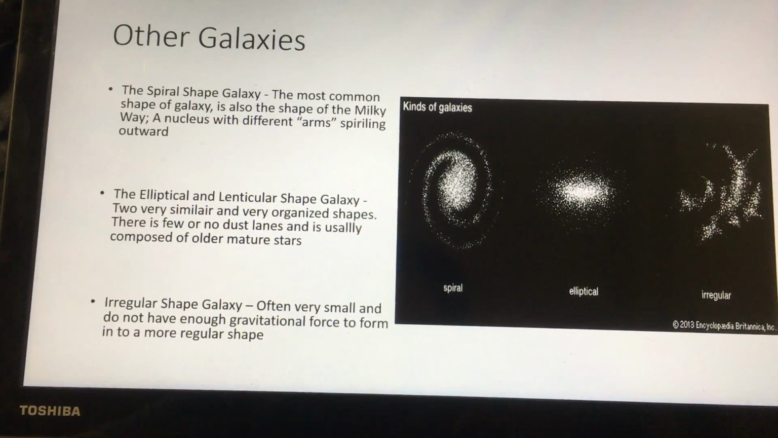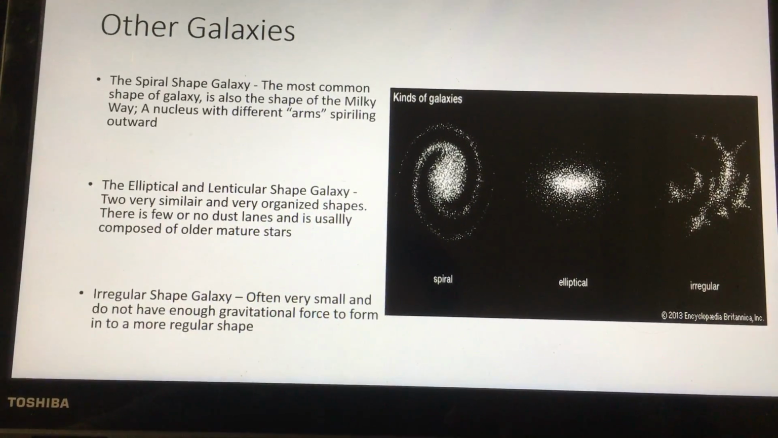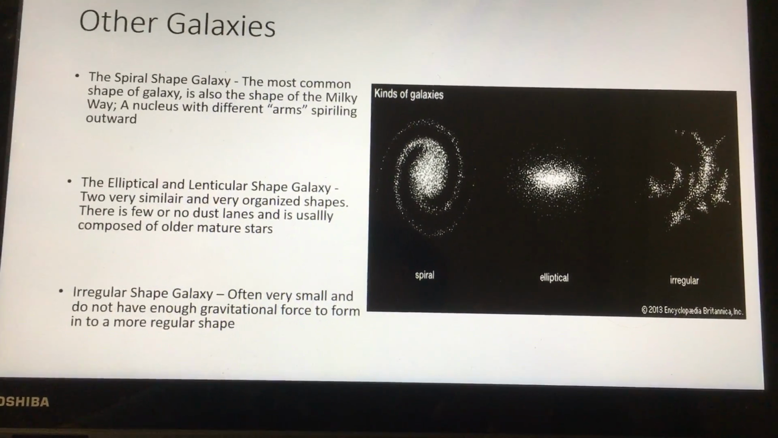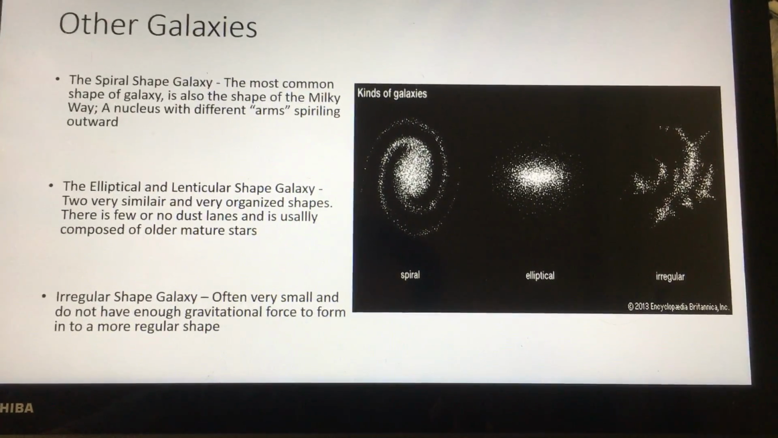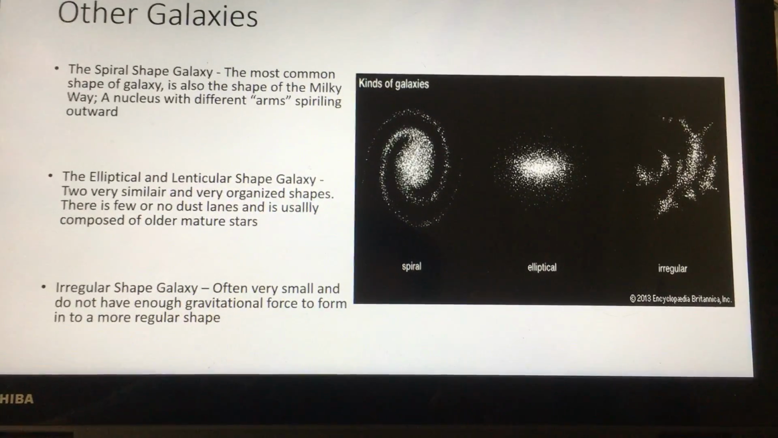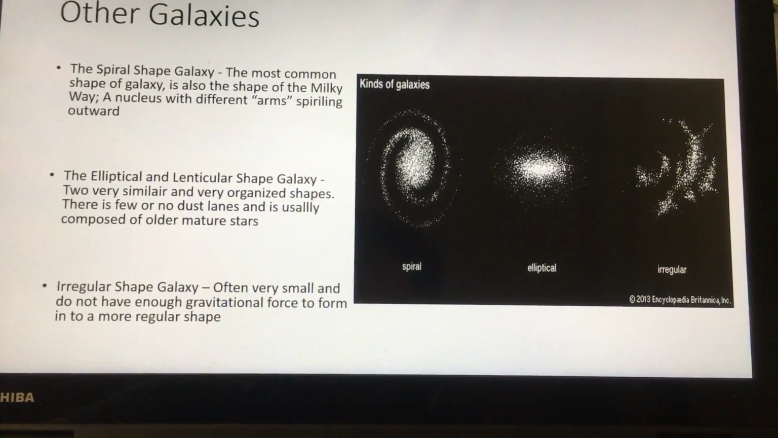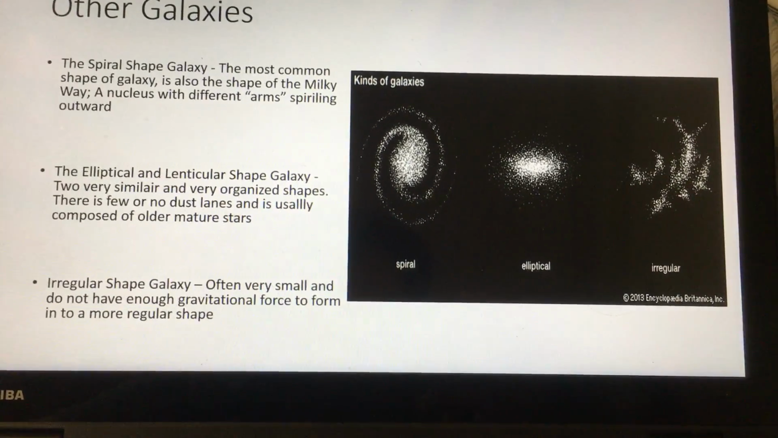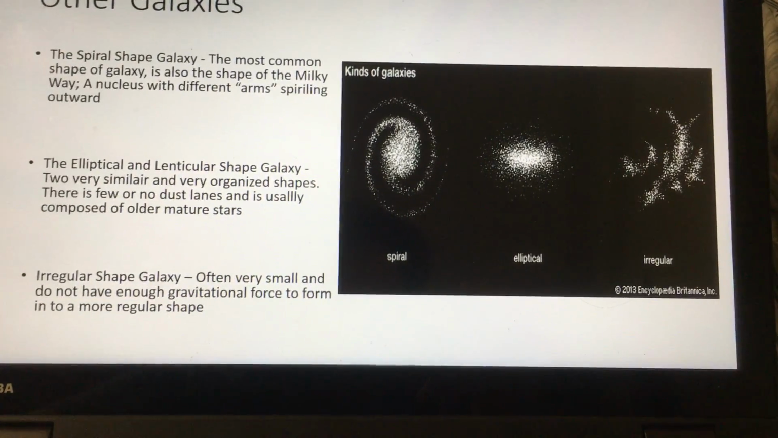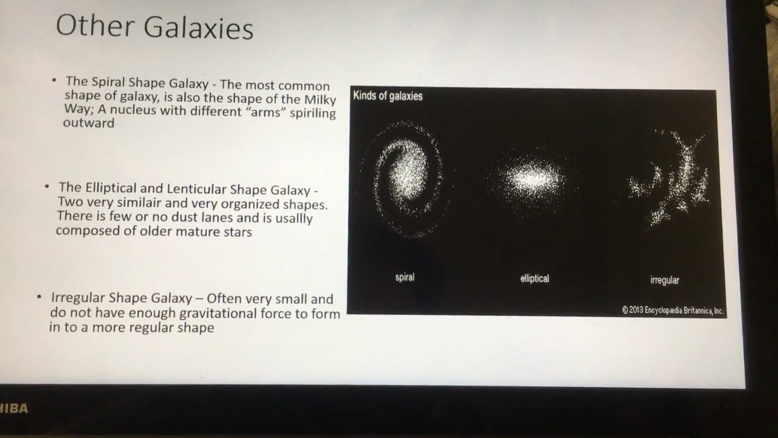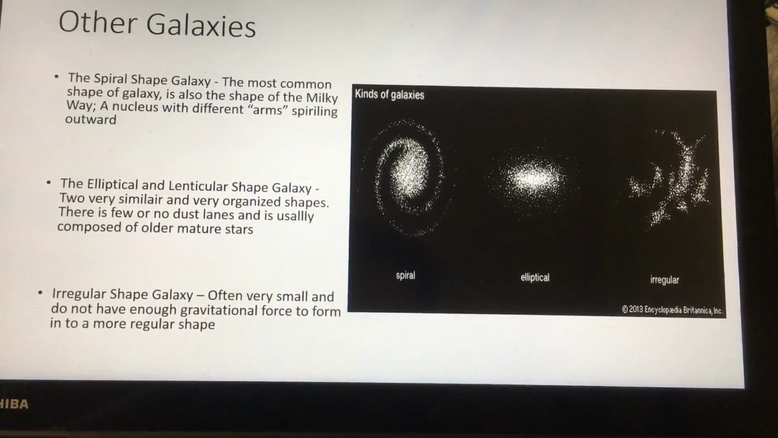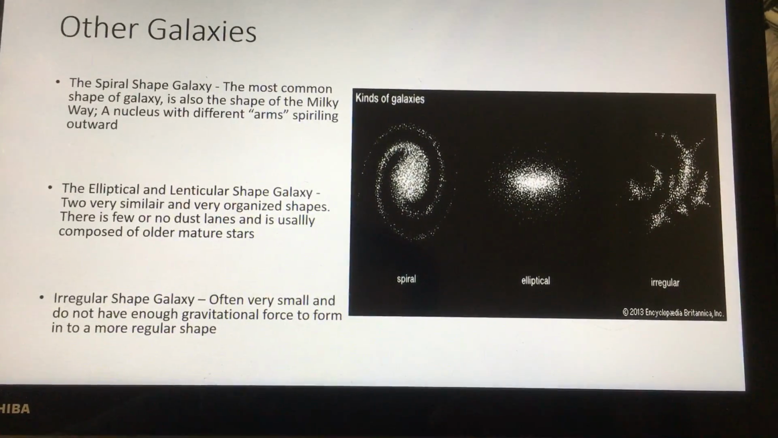Other galaxies. The spiral-shaped galaxy is the most common type of galaxy. It is also the shape of the Milky Way, the nucleus and arms spiraling outward. The elliptical-shaped galaxy and the lenticular-shaped galaxy are two very similar and very organized shapes. There are few or no dust lanes, and they are usually composed of older, mature stars. The irregular-shaped galaxy is often very small and does not have enough gravitational force to form it into a more regular shape.